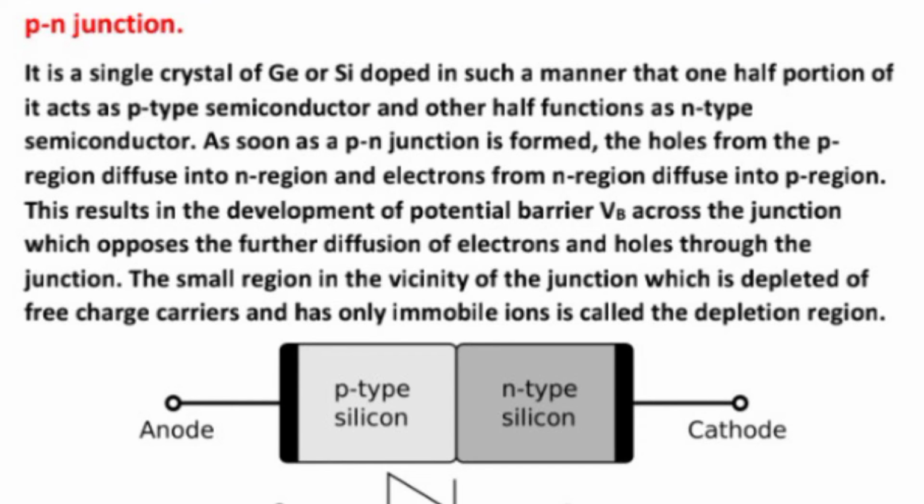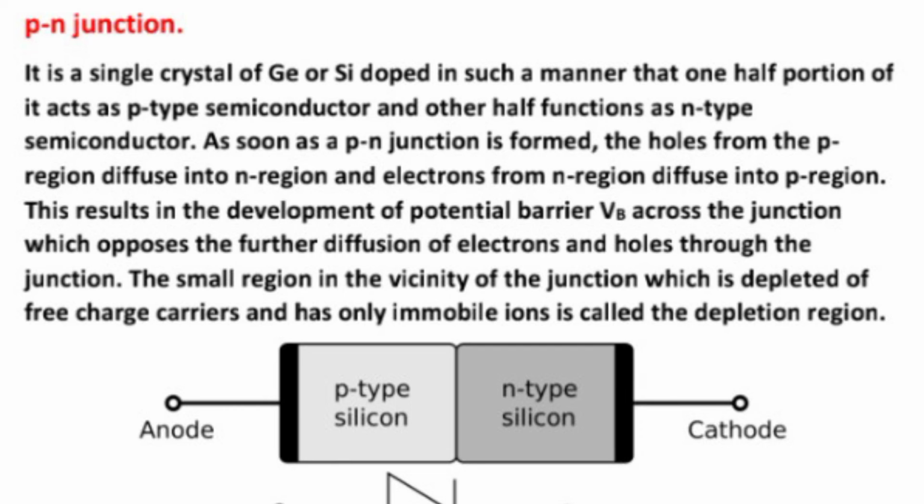Now I am going to tell you about the p-n junction. What is a p-n junction? It is a single crystal of germanium or silicon doped in such a manner that one half portion of it acts as a p-type semiconductor and the other half functions as an n-type semiconductor. As soon as a p-n junction is formed, the holes from the p region diffuse into the n region and electrons from the n region diffuse into the p region.